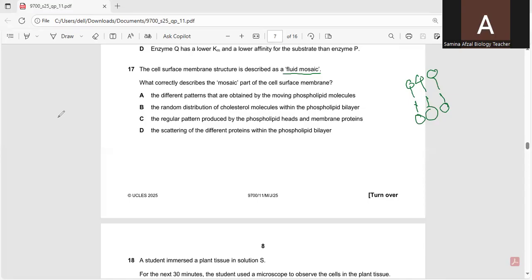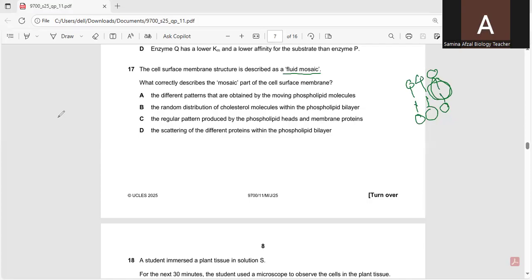So the mosaic part refers to the various components which are scattered throughout the layer, creating a pattern similar to mosaic tile artwork, and you can say they are embedded. These are the different types of proteins which are attached over there on the cell surface membrane.